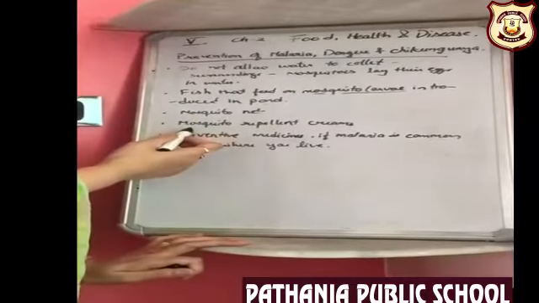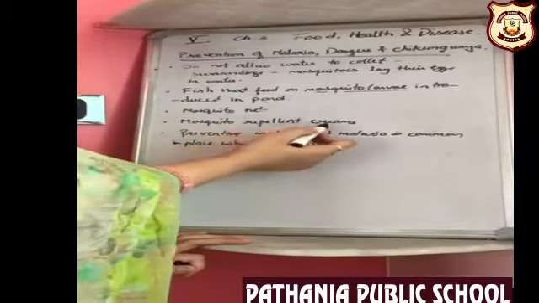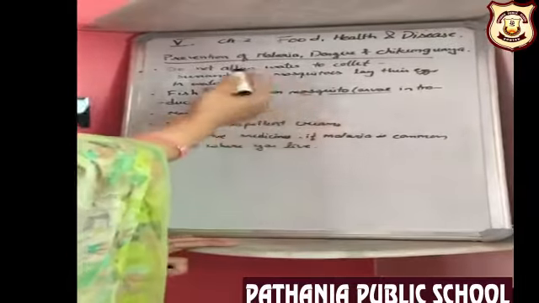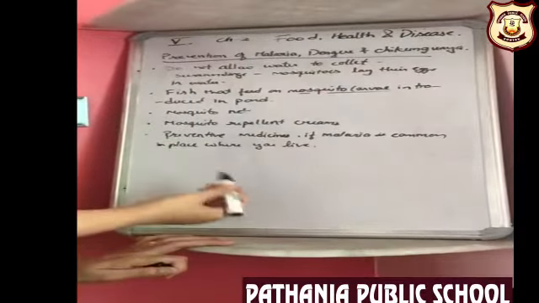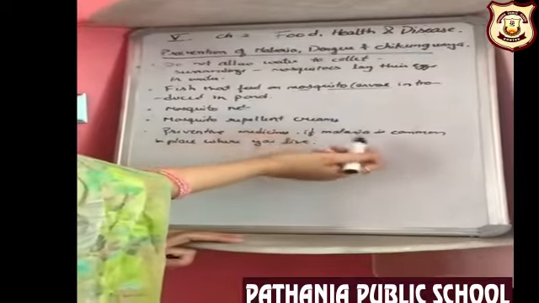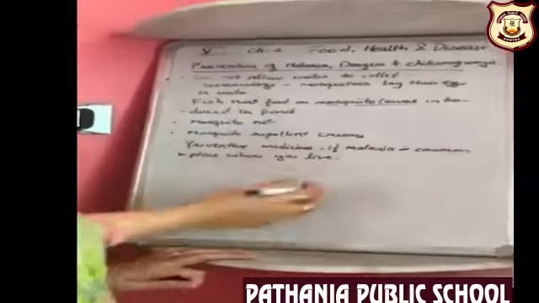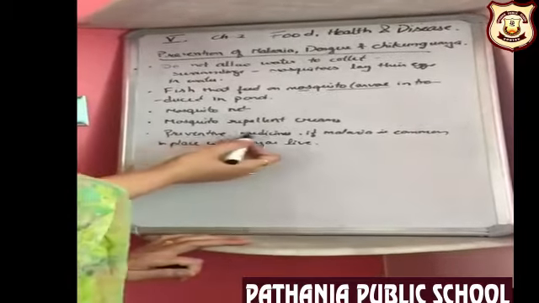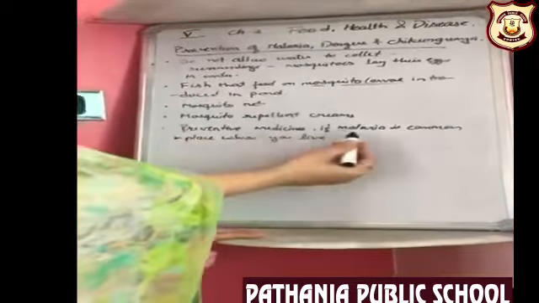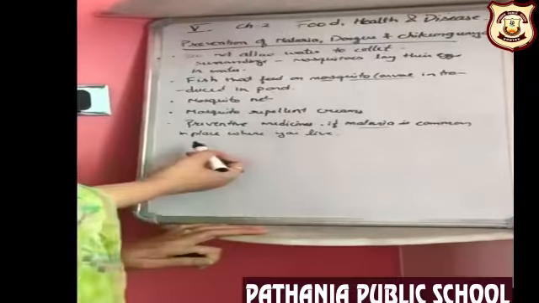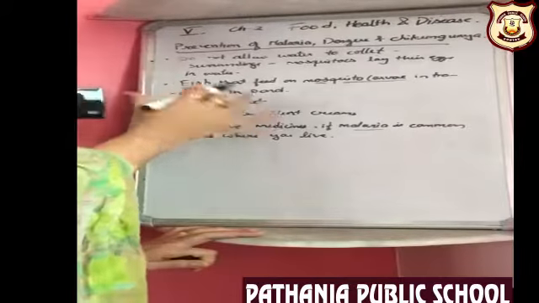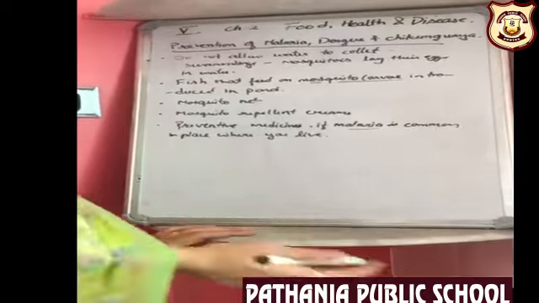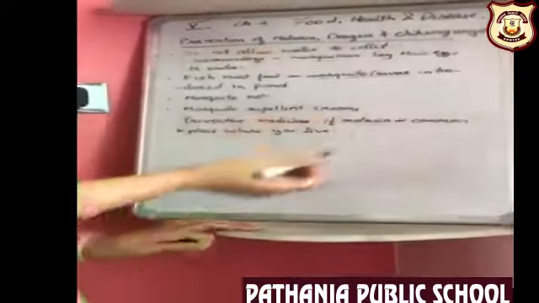We can also use mosquito repellent creams so that mosquitoes do not bite us and we do not get such diseases. If there are a lot of cases of malaria or any other disease going on, we can consult our doctor and take preventive medicines if such cases of malaria are common where we live. So these are some of the preventive measures that we can take against malaria, dengue and chikungunya.